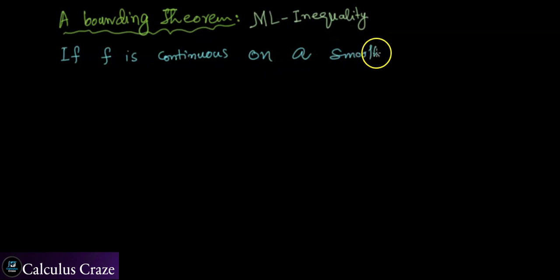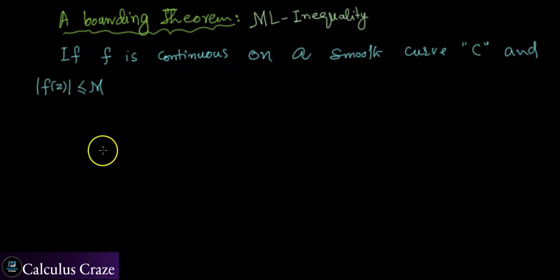Let's state this theorem. It says that if we have a complex valued function f which is continuous on a smooth curve c, and it is bounded, meaning f of z has modulus less than or equal to M, where M is a non-negative real number, for all z on the curve c.